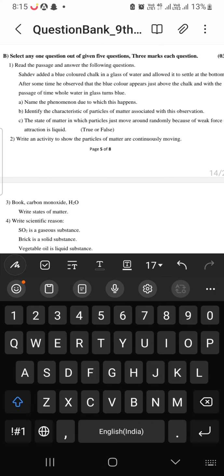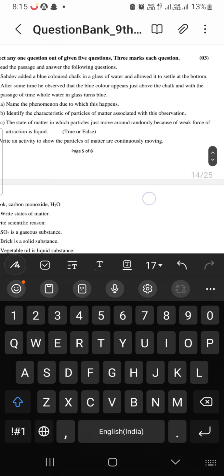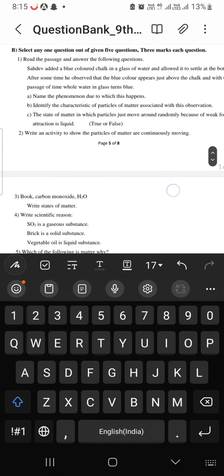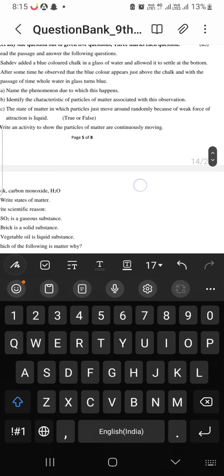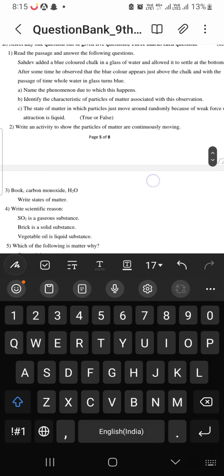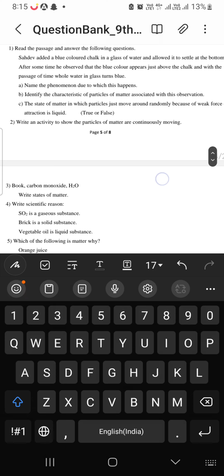Read the passage. In that, Sahadev added a blue colored chalk in a glass of water and allowed it to settle at the bottom. After some time, he observed that the blue color appears just above the chalk, and with the passage of time, the whole water in the glass turns blue. So the phenomenon due to which this happens is diffusion. The blue color which was on the chalk diffused and makes the water blue. Identify the characteristics of particles of matter associated with this observation. This in theory you have to write, the characteristics of particles of matter.